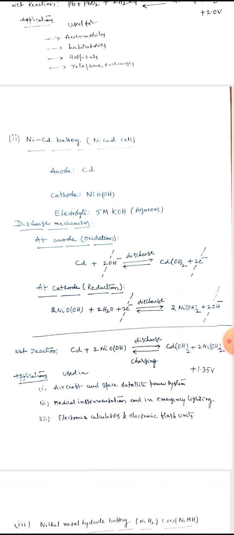The net reaction is cadmium plus 2 NiOOH plus 2 H2O gives rise to Cd(OH)2 plus 2 Ni(OH)2. The nickel cadmium battery is used for aircraft and space satellites, medical instruments, emergency lighting, electronic calculators, and electronic flash units.